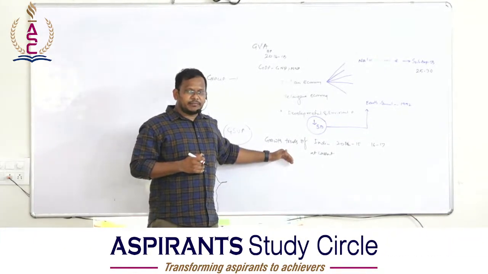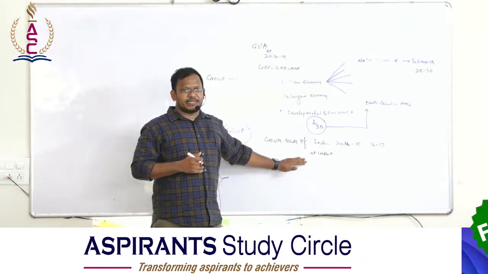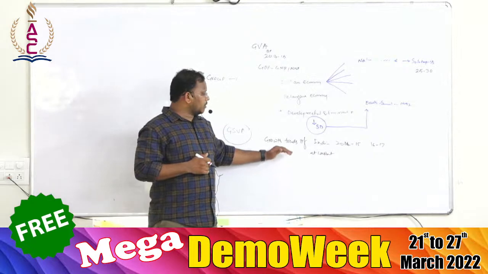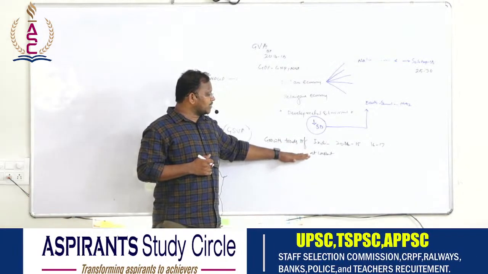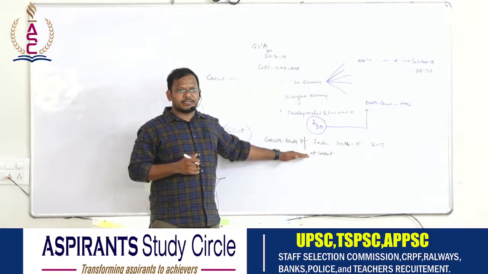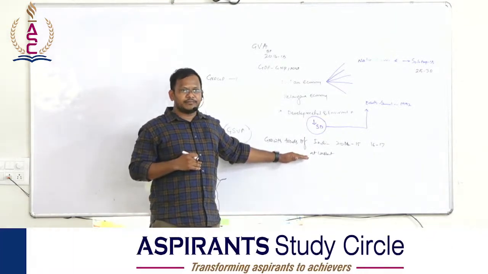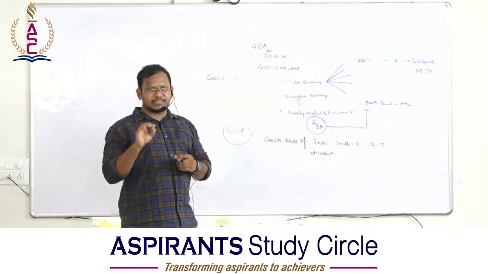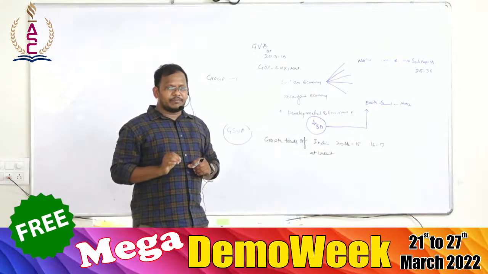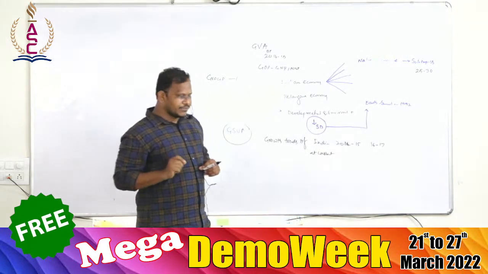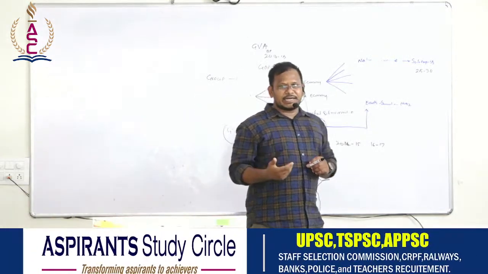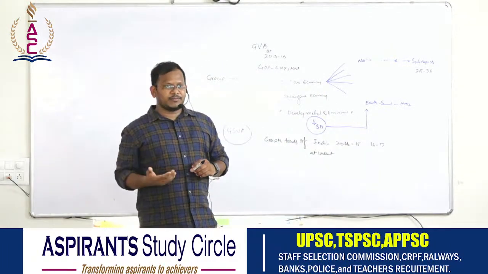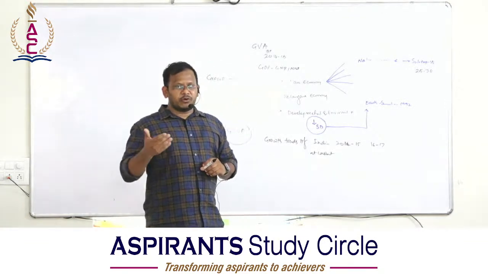Again, there is something called methodology to calculate national income. We have newly adopted so many formulas. Then there is what happened before independence as far as national income calculation is concerned, and what happened after independence. What is the relationship with CSO? What is CSO? Yes, Central Statistical Office. Which ministry does it work under? Ministry of Statistics and Program Implementation.